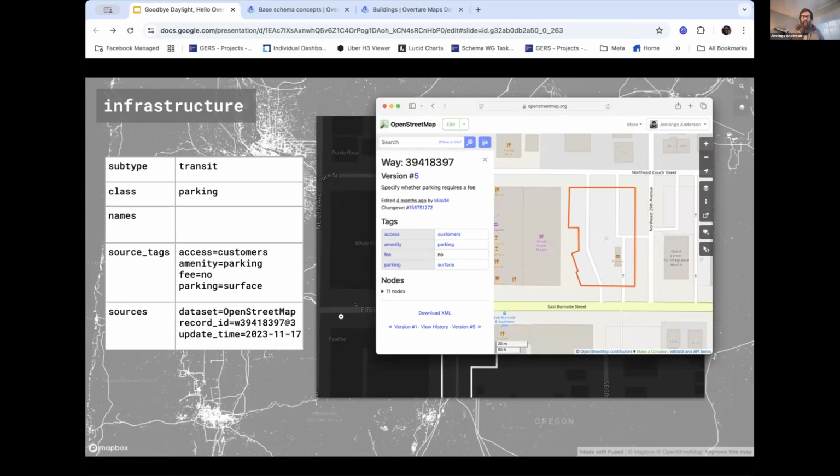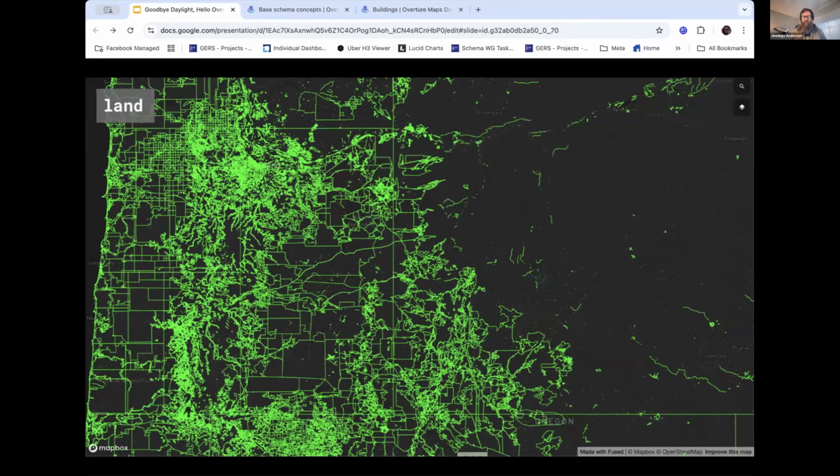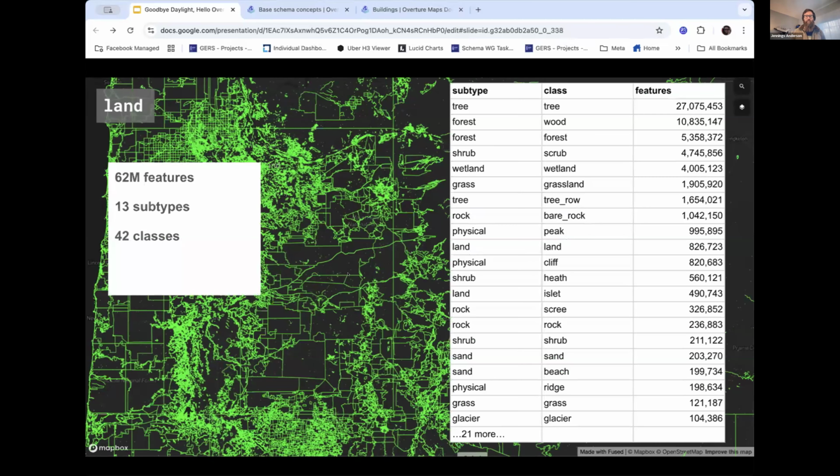And so now let's look at another one, land. These are going to be all of our kind of natural land cover features. And here's a quick overview of what's in there. We have about 27 million trees. We have 62 million features globally, 13 subtypes, and 42 classes.